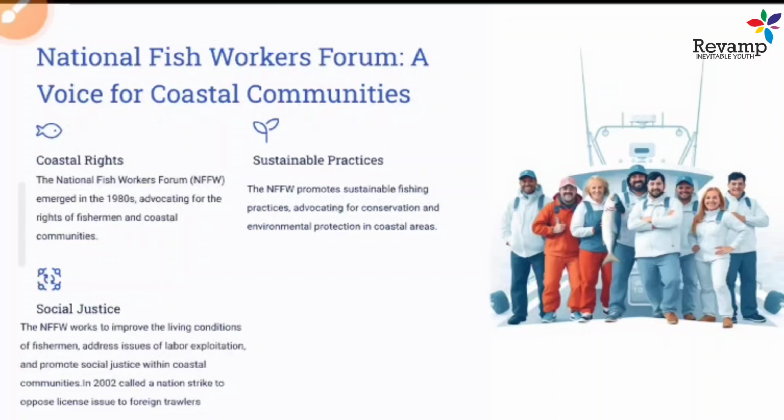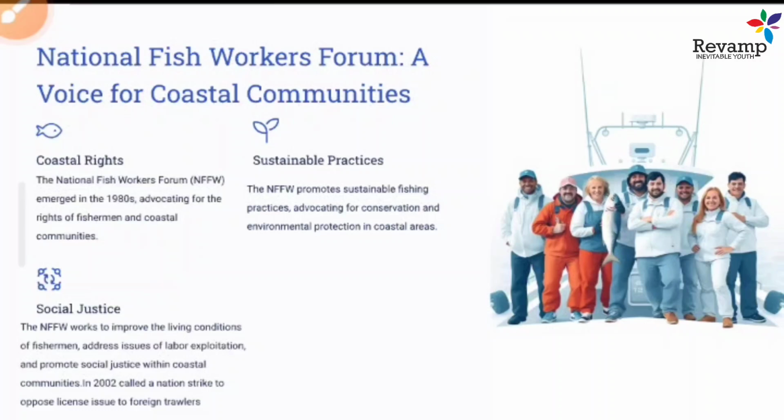So this organization starts talking about any issue that emerges during that period. They talk about sustainable practice of fishing, because large-scale fishing doesn't consider the size of fishes, which creates an imbalance and leads to degradation of the environment.